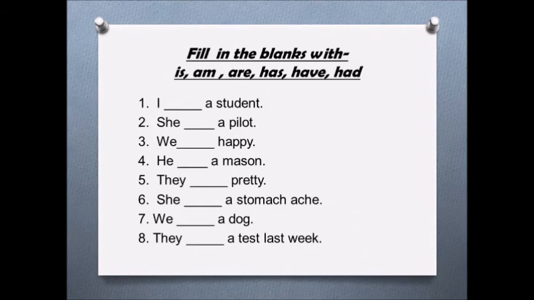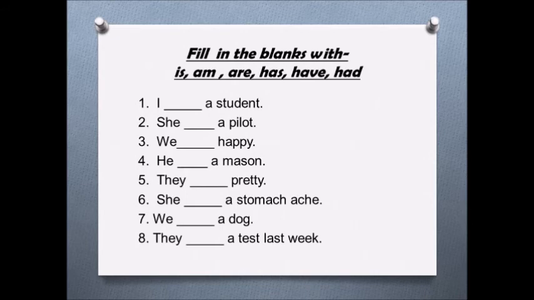Sixth one is she has a stomach ache. So we are using has because it is used in present tense. We dash a dog. Again, we is plural. So it will be we have a dog. Have is used for plural.